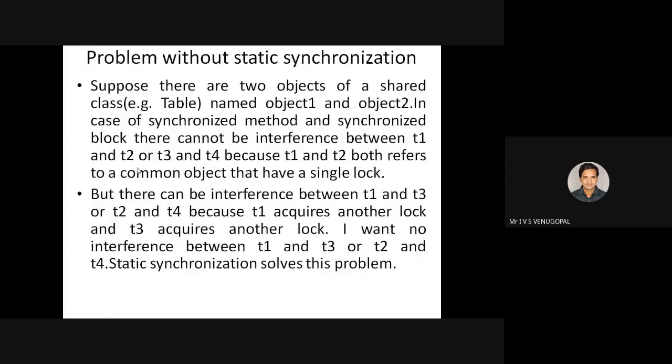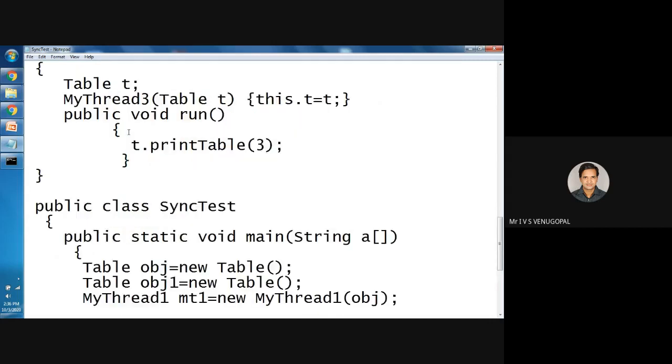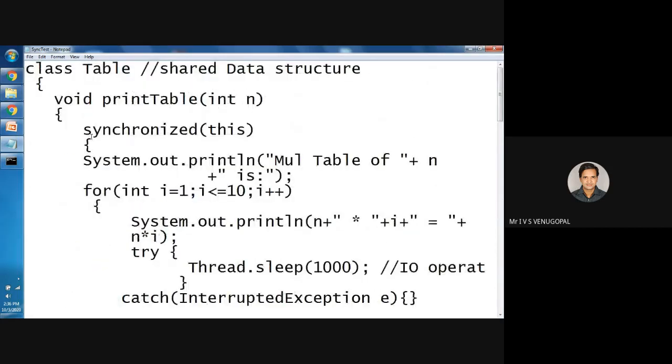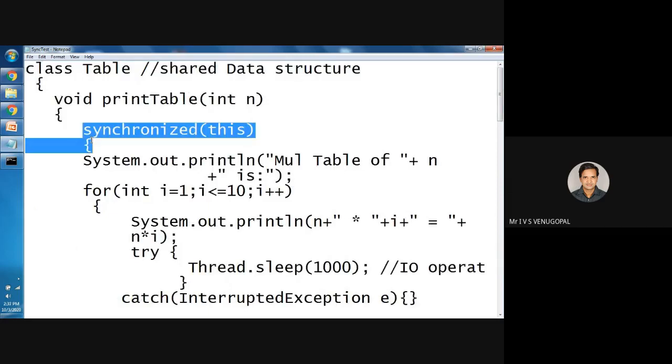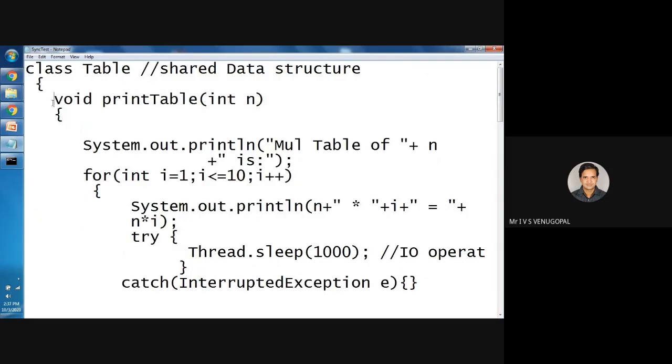In this code, you have observed my thread 3 has another object of the same resource. Thread 1 and thread 2 have access to the same resource. Now I will modify the code using static synchronization. What you need to do, for simplicity, is I'll remove the synchronized block so that it will be easier. You can use synchronized anyway.